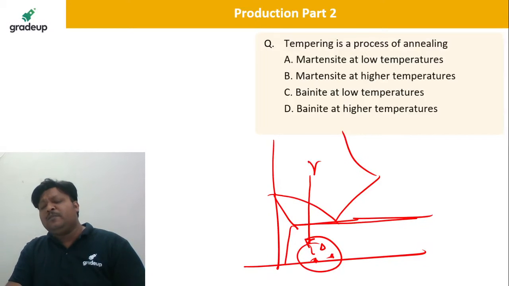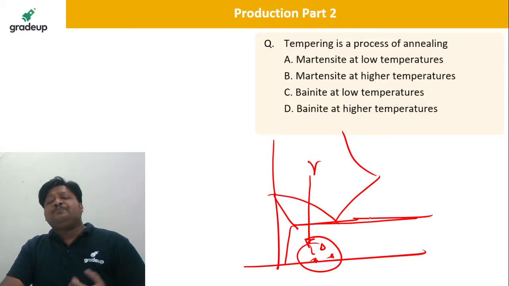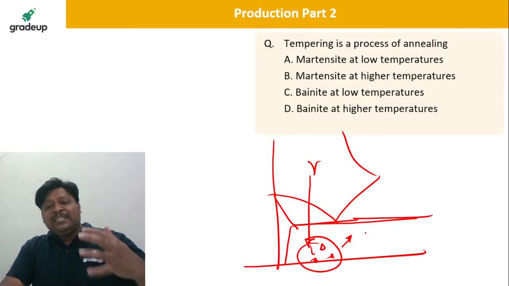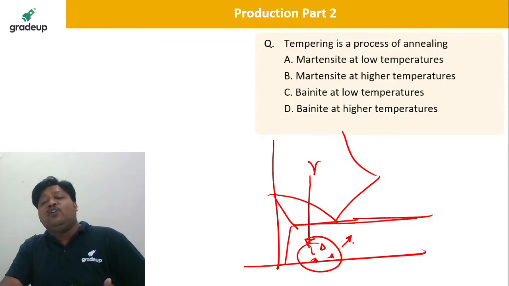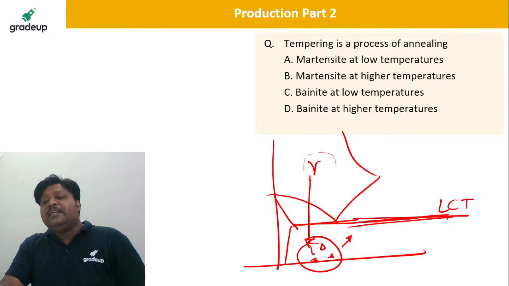Martensite is no more in use because it is very hard and brittle. So to improve some ductility, getting some softness into that, we are heating this martensite. That is the secondary heating of martensite, which is formed by rapid cooling of the gamma austenite. Below this lower critical temperature, below 723, we will get troostite, sorbite, bainite.